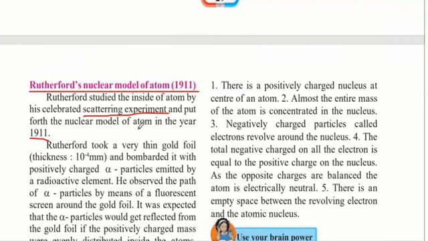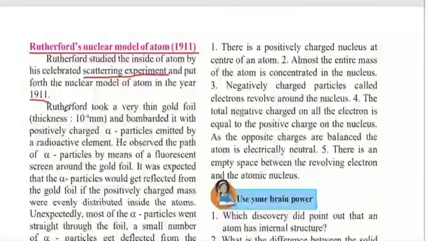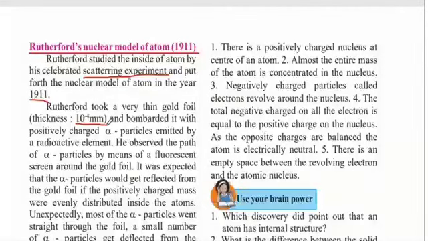So let's see what he did in this experiment. Rutherford took a very thin gold foil which had a thickness of 10^-4 millimeter. It was very thin, and he bombarded it, that is, fired at it, positively charged alpha particles emitted by a radioactive element.